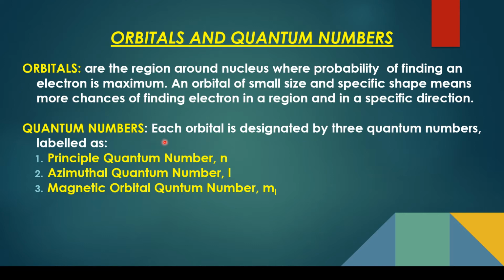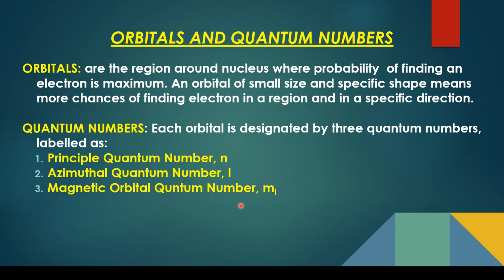Each orbital is designated by three main quantum numbers. There are actually four quantum numbers; we'll talk about the fourth one later. If you just have to designate the orbital, which orbital you are talking about, then these three quantum numbers are enough.